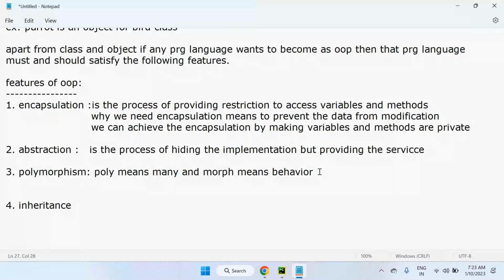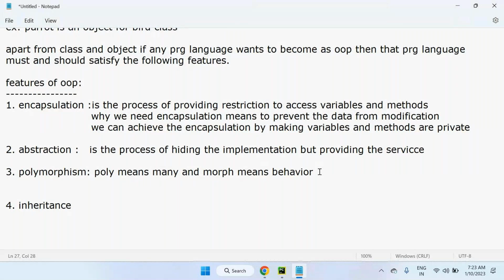Take a function: it can act differently with different types of parameters. A function with one parameter has one behavior, with two parameters a different behavior, with four parameters a different behavior. For the same function, whenever we change the parameters, the behavior changes. Yes, this concept is the polymorphism nature.